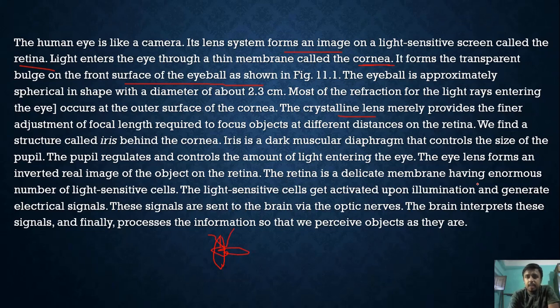The retina is a delicate membrane having an enormous number of light sensitive cells. The light sensitive cells get activated upon illumination and generate electrical signals. When the light rays meet at the retina, an image is formed, and that image is converted to an electrical signal. That signal is passed through the optic nerve to the brain, where the brain interprets the signals and processes the information so that we perceive which objects they are.